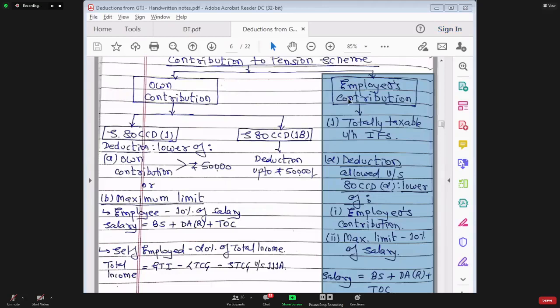So the next question is, employer's contribution is what for employee? When employer is contributing money to this fund, this amount contributed by employer to the fund should be considered as what for employee? Number 1, investment. Number 2, income. Number 3, expense. Number 4, liability.